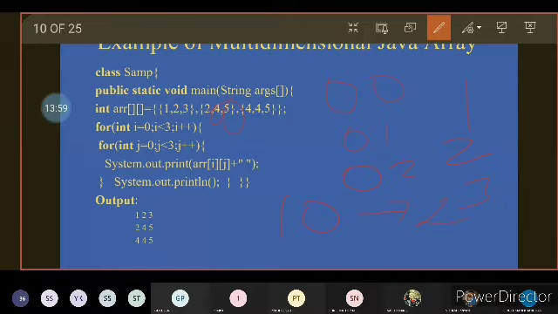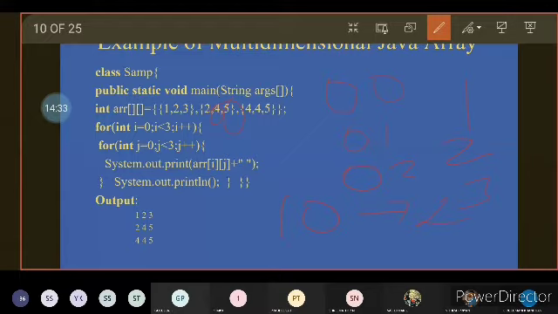And within those two loops, from the inner loop, we are going to access the element ARR of I comma j, so that System.out.print of ARR of I comma j prints the first values: 0,0's value followed by a space, 0,1's value followed by a space, and 0,2's value, that is 1, 2, 3, will be printed as the first iteration of the ith loop.